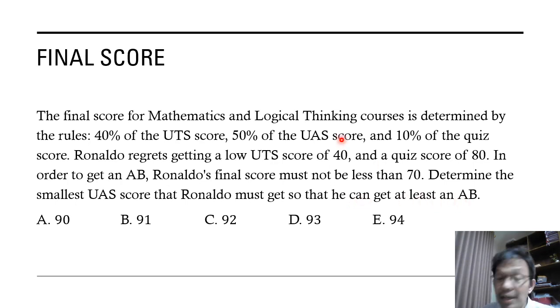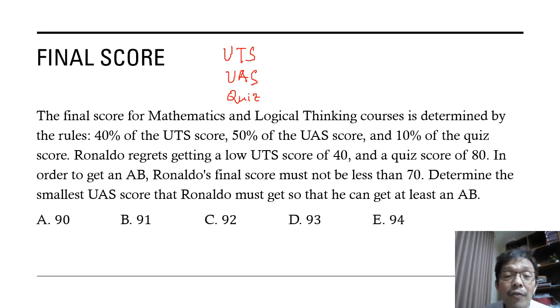So we see here the weights for UTS, UAS, and quiz.